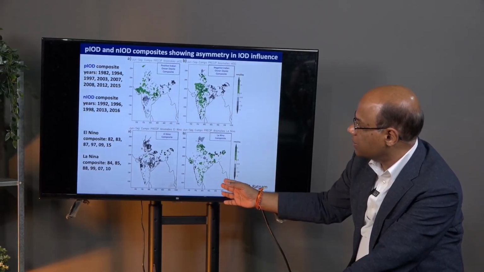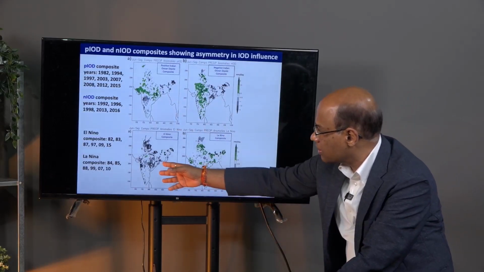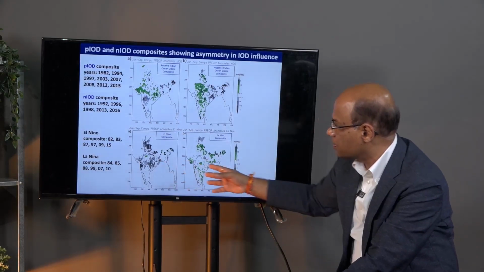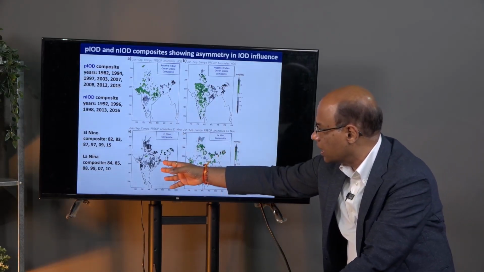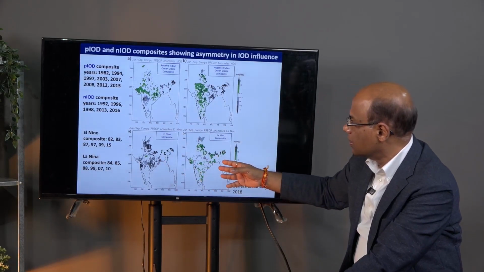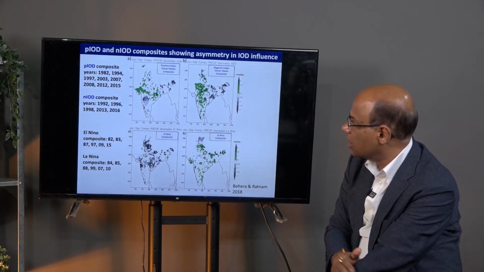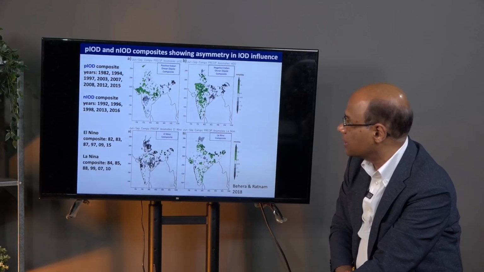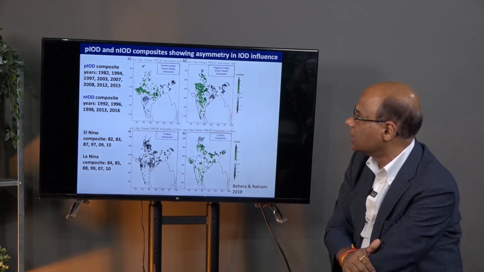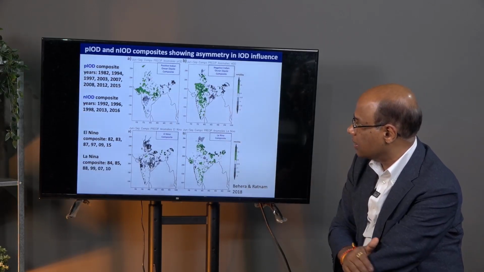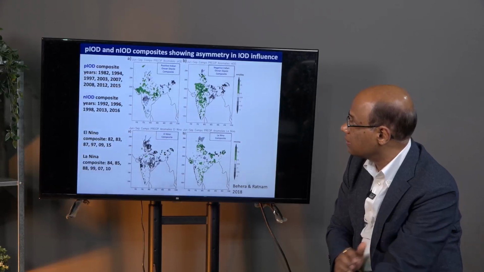And if you compare that with the El Nino, El Nino doesn't have a very asymmetric response. Most part of India is dry during El Nino years. Most part of India is wet during La Nina years. However, the Indian Ocean dipole has an asymmetric response. Some regions get rain during positive Indian Ocean dipole, and the western part gets more rain during negative Indian Ocean